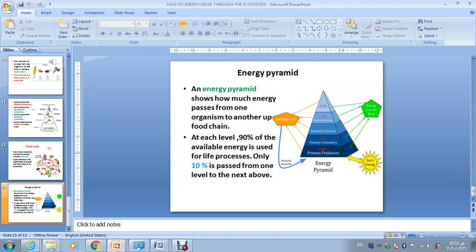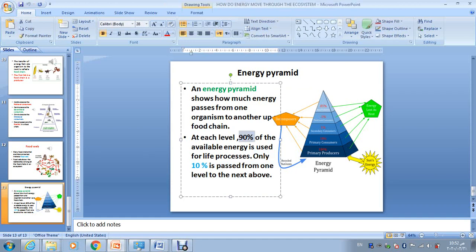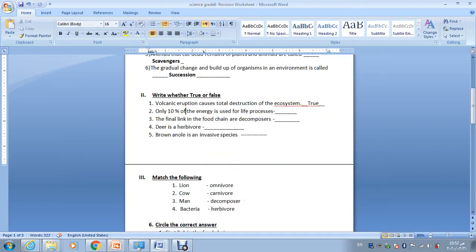So the first level passes only 10% to the next level, and then the next level passes only 10% to the next level. But they use 90%, like producers use 90% of the available energy for their life processes. So here it's false, because 90% is used for life processes and only 10% is passed up.